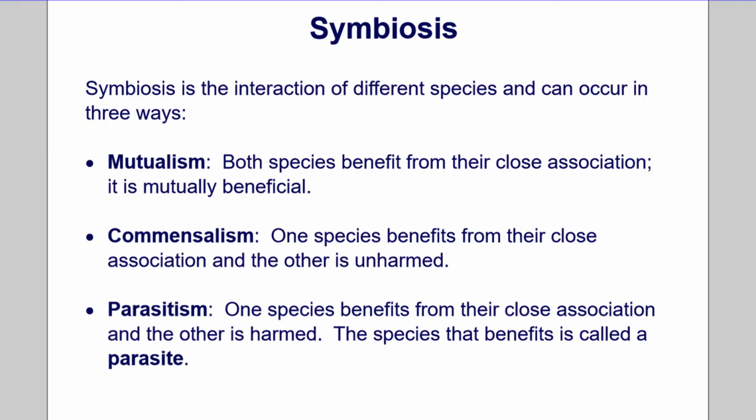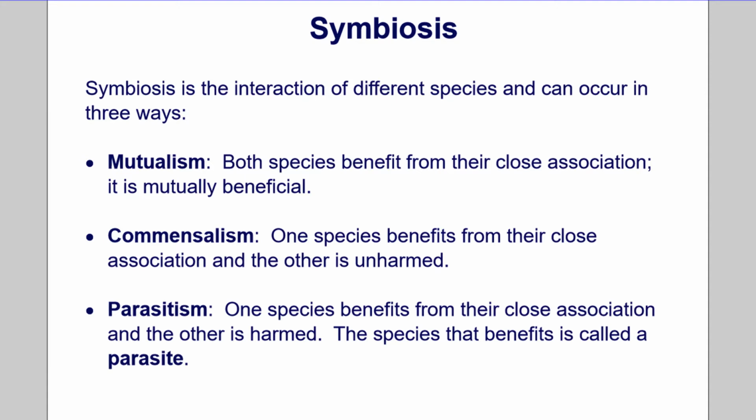Symbiosis is the interaction of different species and can occur in three ways. Mutualism: both species benefit from their close association. It is mutually beneficial. Commensalism: one species benefits from their close association, and the other is unharmed.